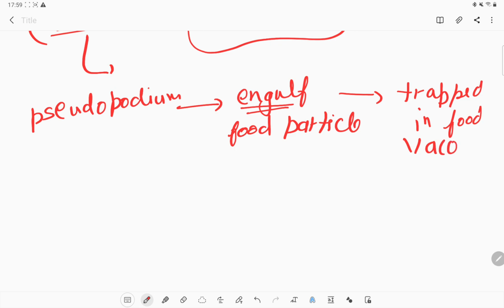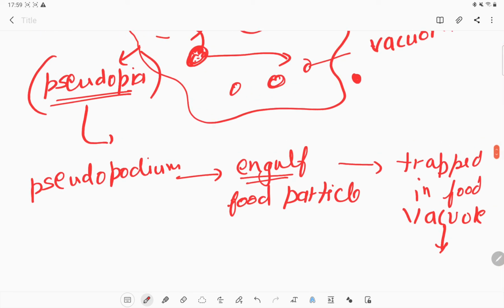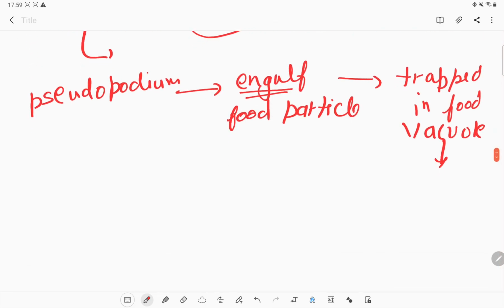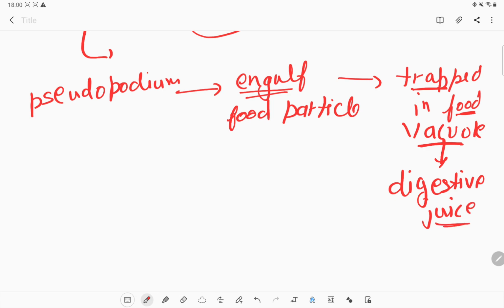What are the vacuoles? The bubble like structures which are present in the amoeba. Some of these are food vacuoles, where the food particle gets trapped first, and then they secrete some digestive juices into those vacuoles, and due to those digestive juices, the breakdown of the food material takes place.